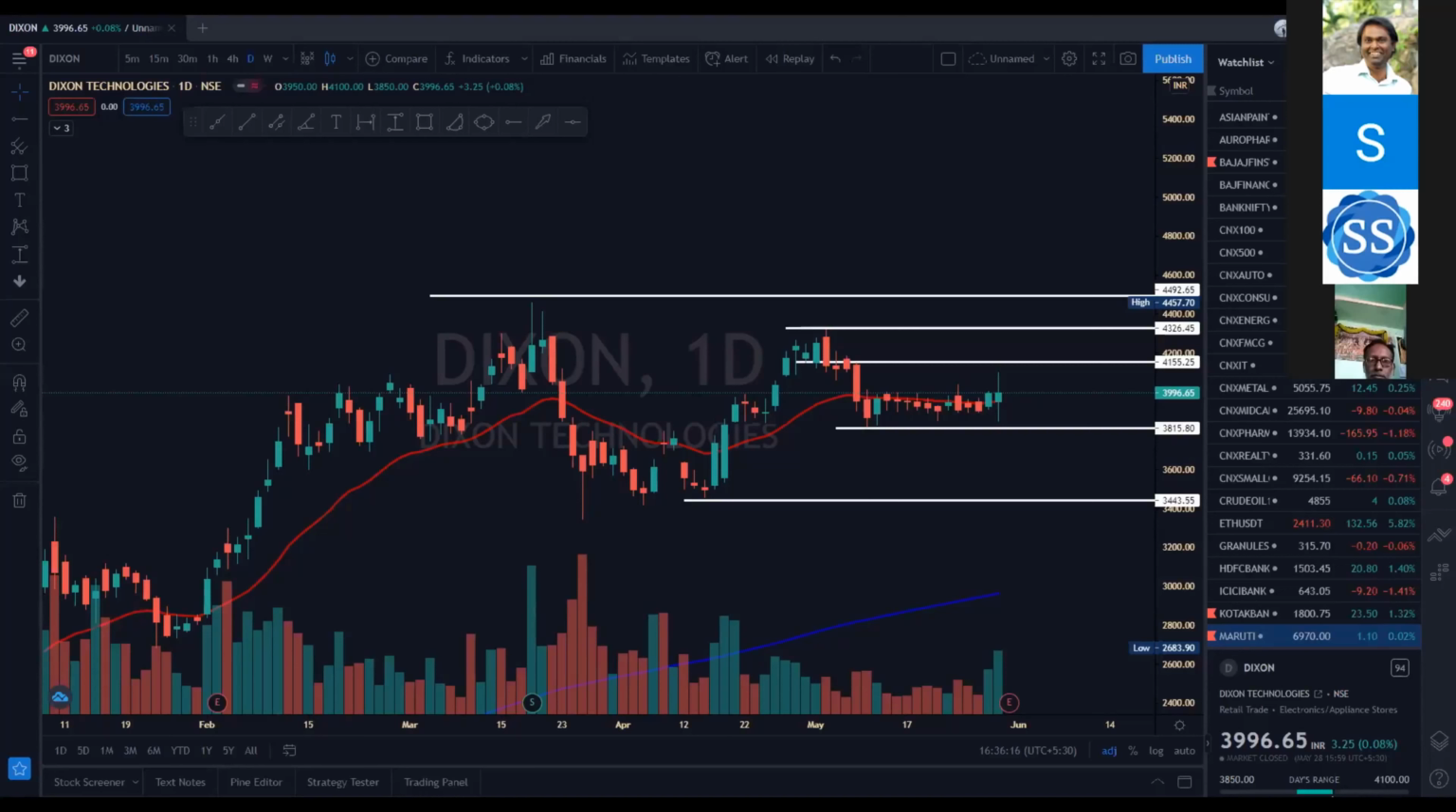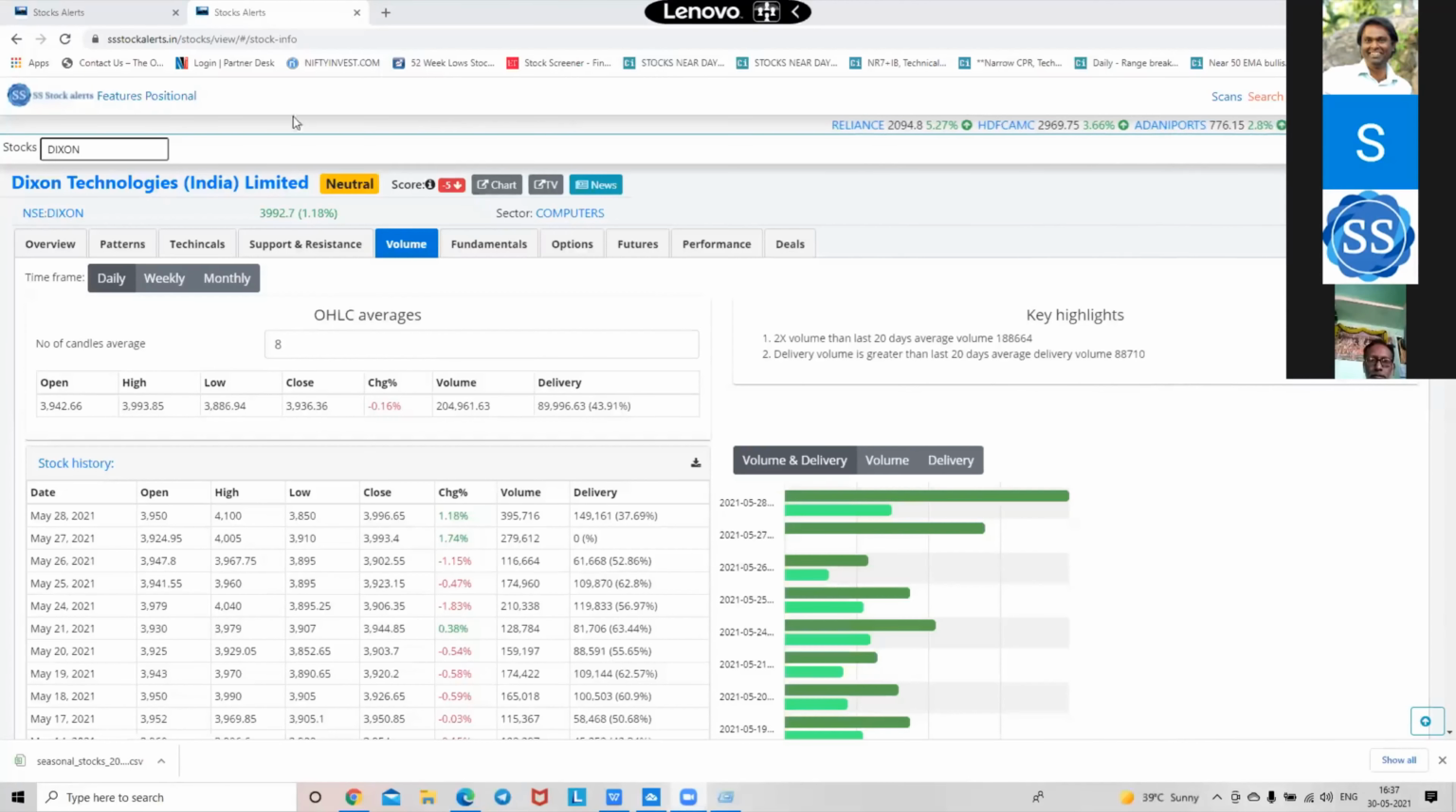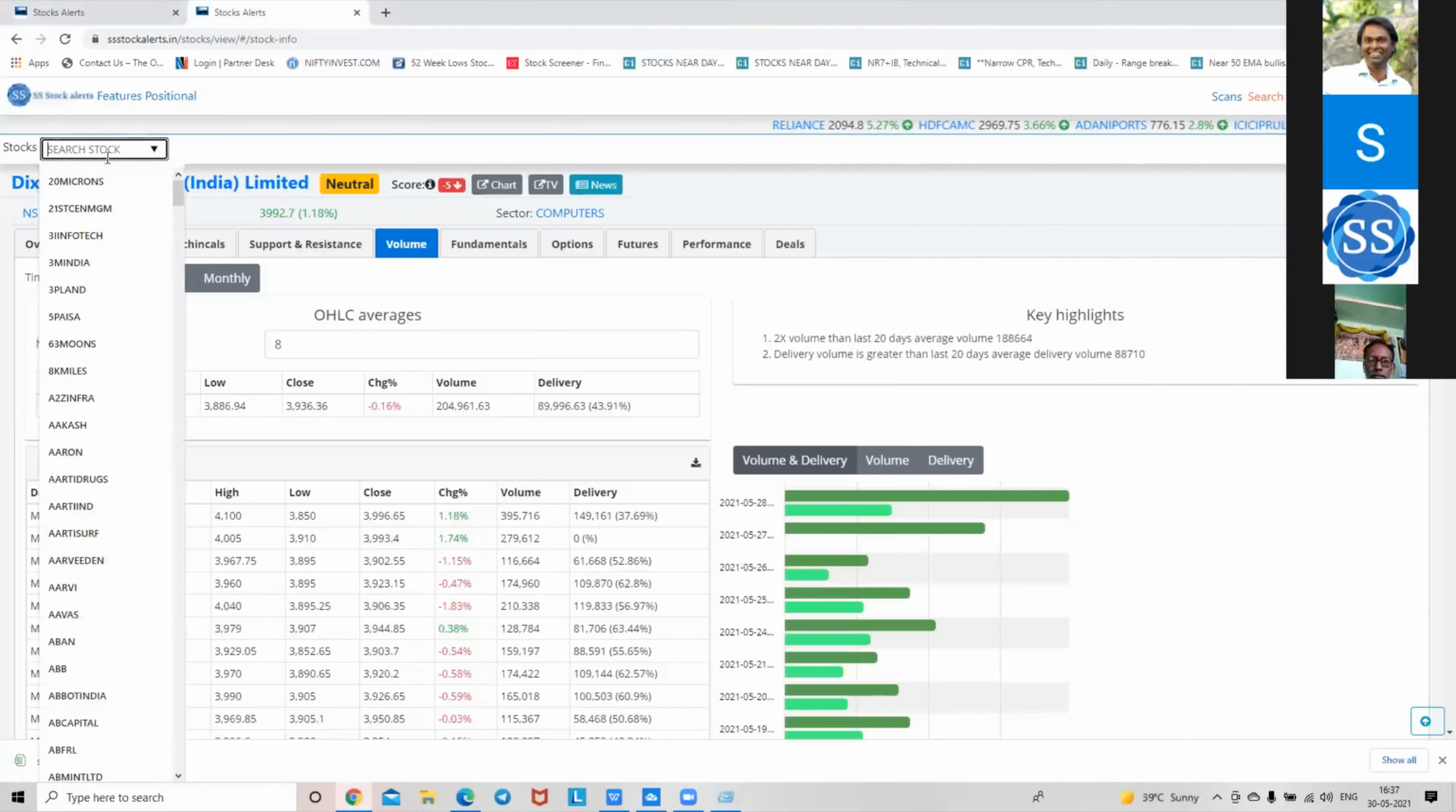So we need to go to our site, SS stock. We need to pick up Dixon or any stock. You can pick up any stock that you want. You need to go to volume and use 3 things. One is 8. You are not sharing the screen. Sorry. Let me see. So let me again go to it. Yeah, that's fine.